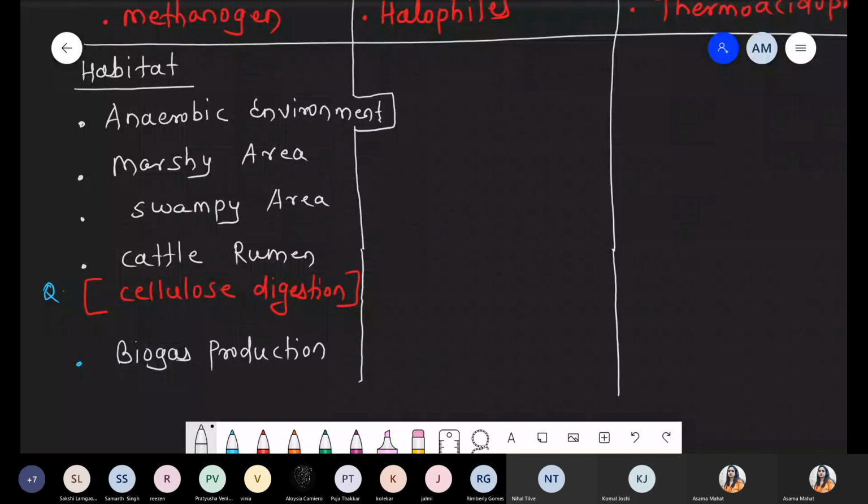Next condition, habitat with respect to halophiles. In case of these halophiles, basically halophiles means what? The bacteria who survive at high salt concentration. So it's very much common. These are present in the tidal pools where the concentration of salt is very high, as well as it is also present in salt pool or the salt lake.